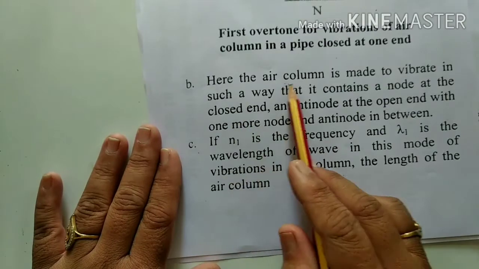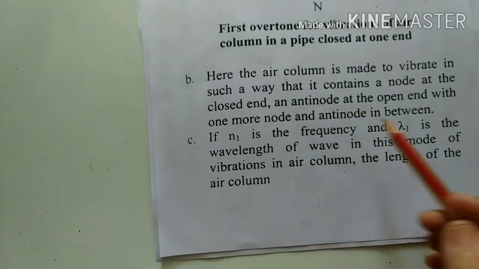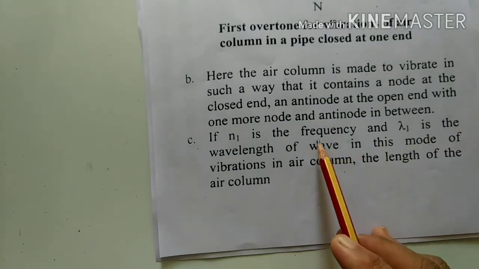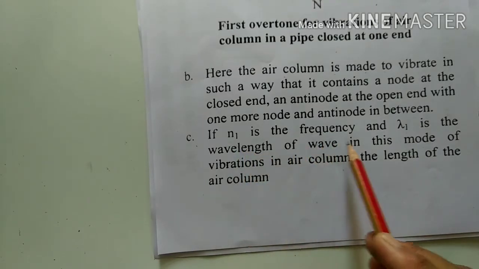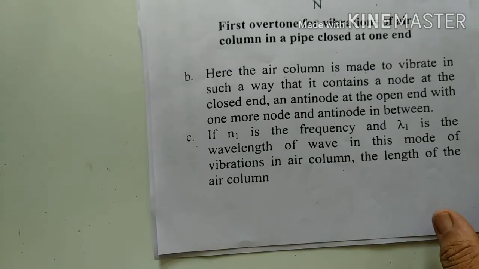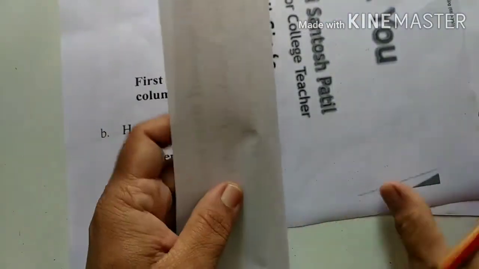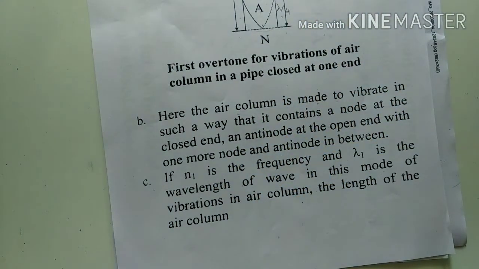Here the air column is made to vibrate in such a way that it contains a node at the closed end and an antinode at the open end, with one more node and antinode in between. If n1 is the frequency and lambda 1 is the wavelength of the wave in this mode of vibration in the air column, the length of the air column is, again, we have to find out here the frequency for